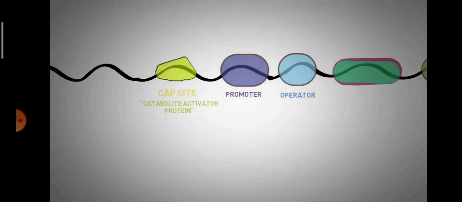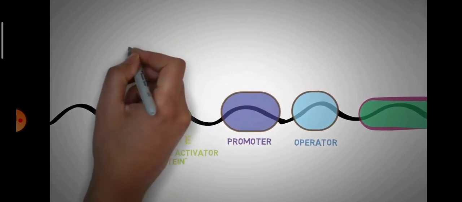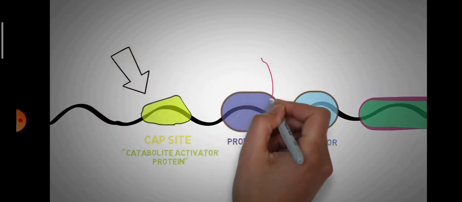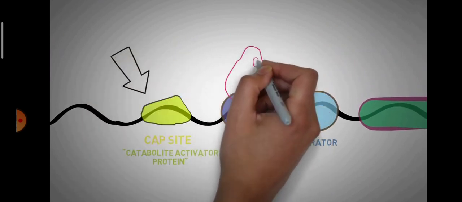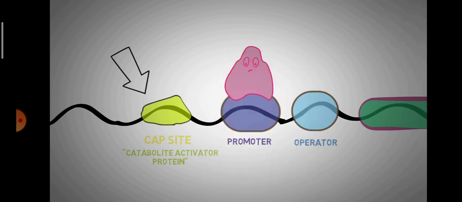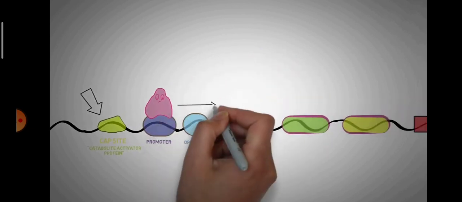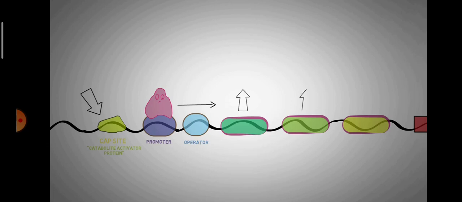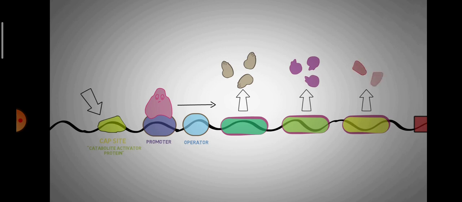The CAP protein, when activated, binds to the CAP site and helps the RNA polymerase to increase the rate of transcription of Z, Y, and A genes in the lac operon. That is why I said that the CAP protein acts like a friend of the enzyme RNA polymerase, because it basically helps the enzyme to attach to the promoter more and increase the rate at which it makes RNA.